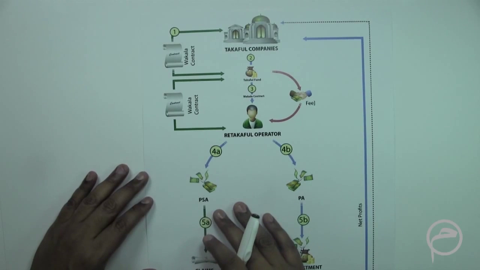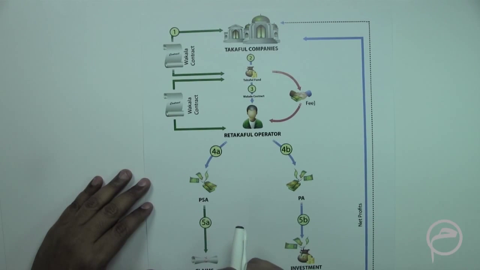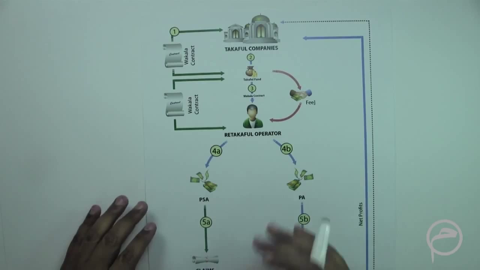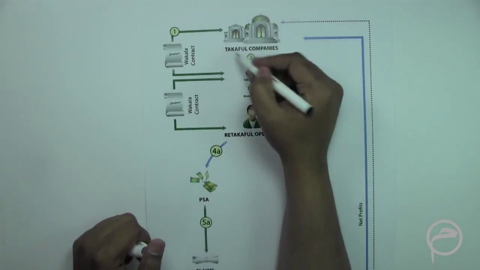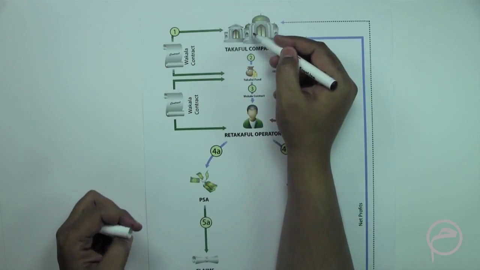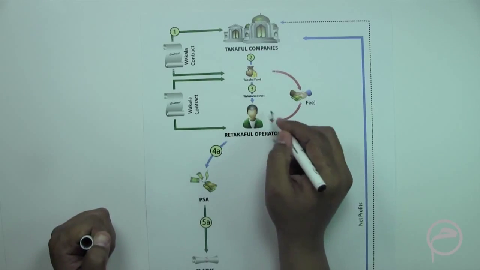Now let us discuss reinsurance. What is the Islamic version of reinsurance? The Islamic version of reinsurance is re-Takaful. Meaning, if there are Takaful companies who would want to insure themselves, what are the opportunities available? What we see is a similar mechanism. These are Takaful companies, for example, and they could go and insure themselves with a re-Takaful operator.